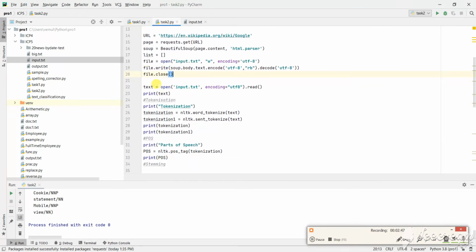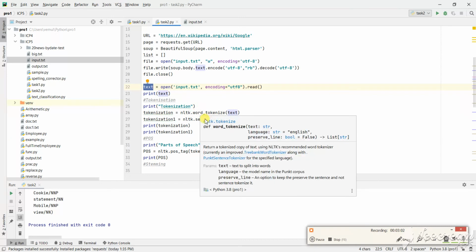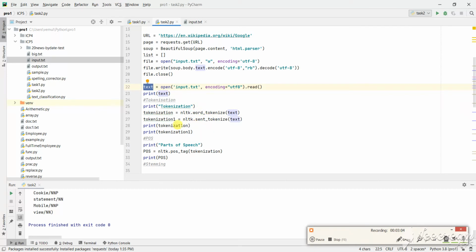Next, I have opened the input file and taken all the text present into this text field, and I have used the print option for that. First I need to do tokenization. I have done tokenization in 2 ways, word tokenize and sentence tokenize, and I have printed those 2 things.